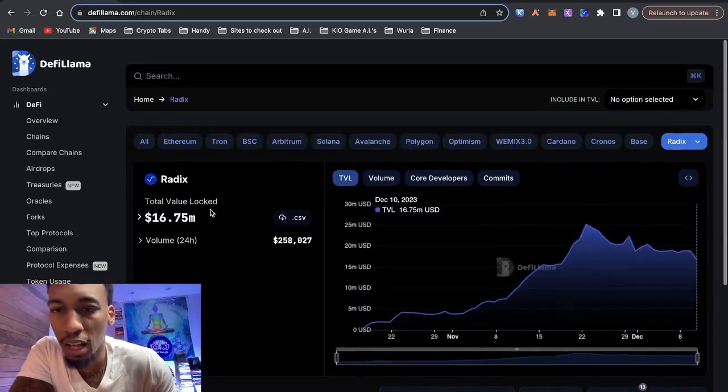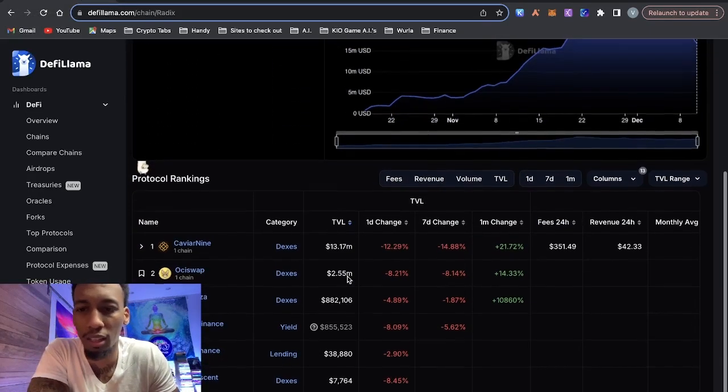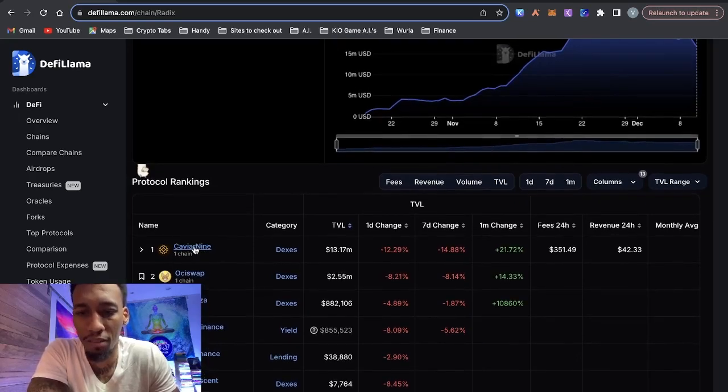Now let's go to DeFi Llama. So you can see Radix has $16 million in total value locked. If you look at the protocols, you have Caviar 9, which is the top one. Just made a video on them. Swap, DeFi Plaza, and Gable Finance is actually number 4 with 100.